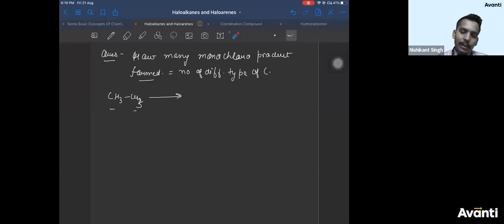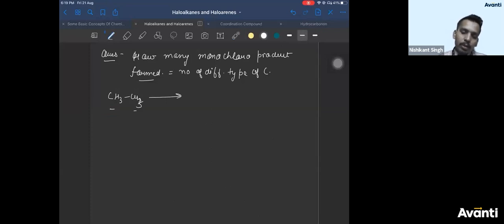So this is methyl, both are identical. This is bonded to a carbon having 3 hydrogen. This is also bonded to a carbon having 3 hydrogen. So both are identical carbons. So their products will be same, right? So you can say only one monochloro product.